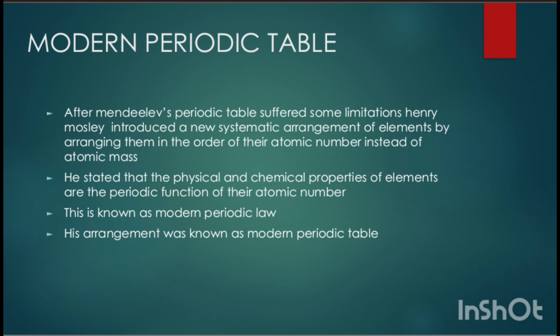In this law, he stated that the properties of elements, that means both the physical and chemical properties of an element, depend on the atomic number of that element, not atomic mass but atomic number. And he classified elements in the increasing order of their atomic number. And this classification is known as the modern periodic table.